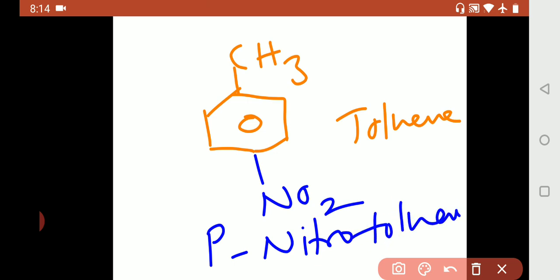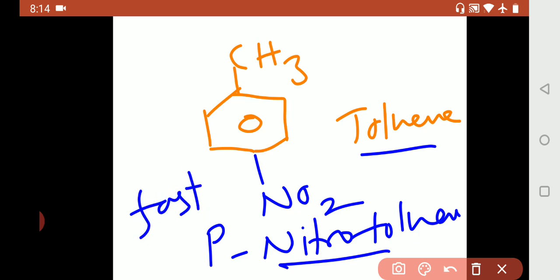So when compared to toluene, para nitrotoluene will undergo oxidation fastly due to presence of electron withdrawing group at para position.